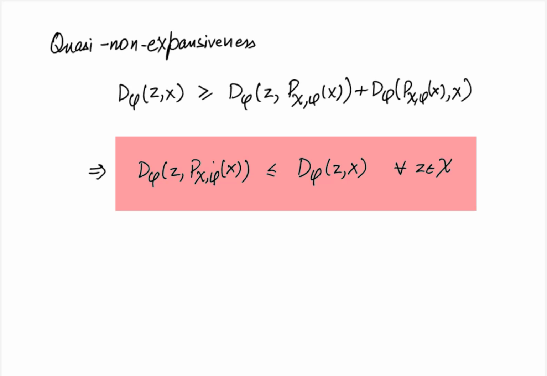It is, however, a weaker condition since we require z to be in calligraphic X. So this is called the quasi-non-expansiveness property of the Bregman projection.